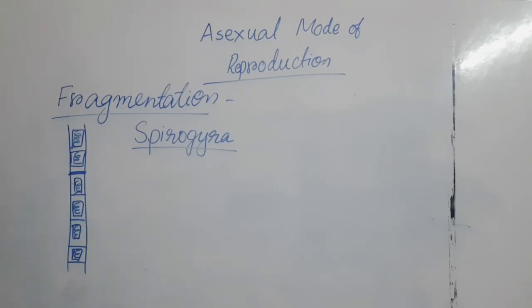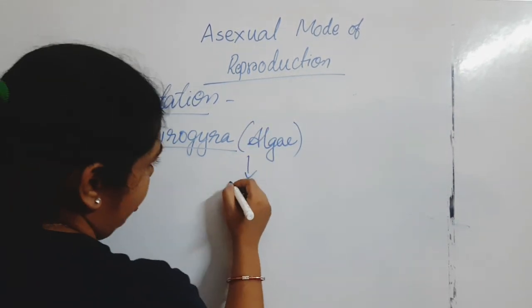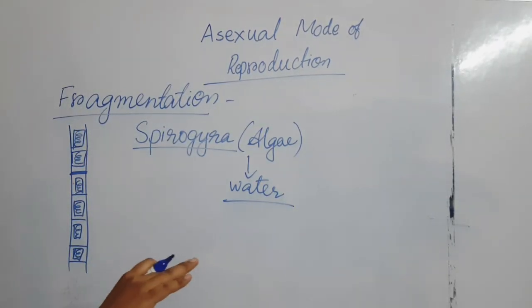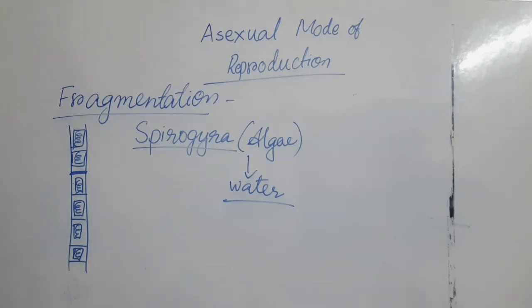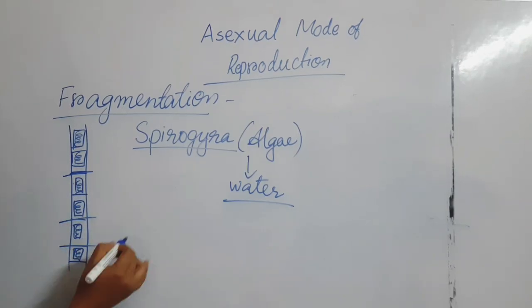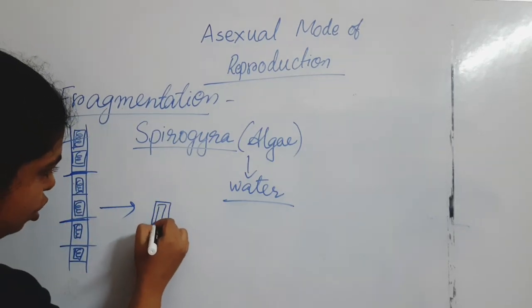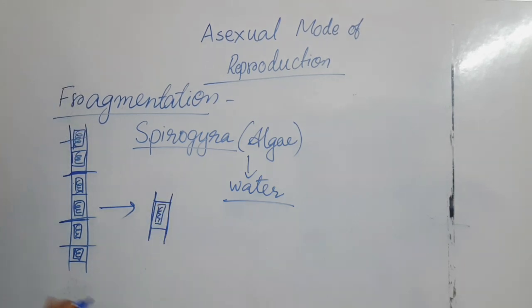So what happened in case of a Spirogyra? Spirogyra is an alga, and algae live in what? In water, right? So that alga is living in the water, and with the heavy flow of the water, under water pressure, it is going to tear accidentally from somewhere. So fragmentation is what? Whenever a single cell, because of any accident or water pressure, is going to break or detach from its parent cell,